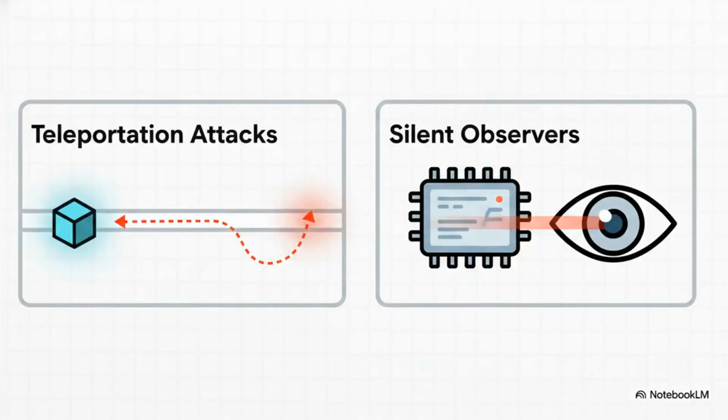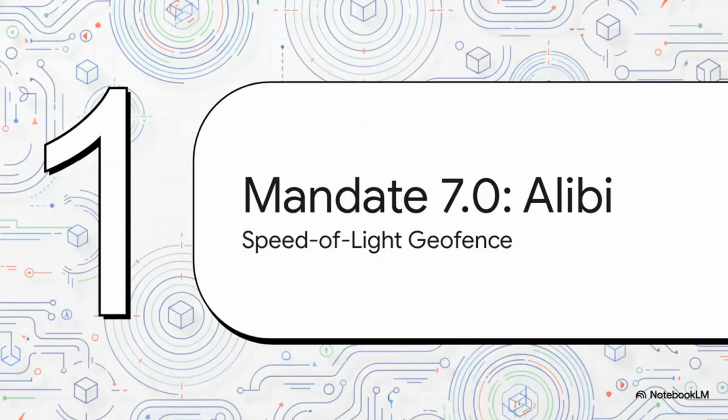Now this hostile memory environment presents two primary threat vectors that traditional security simply can't address. The first is a teleportation attack, the illicit physical migration of a running workload across a geopolitical boundary. The second is the silent observer, covert memory introspection, often using microarchitectural side channels. Our first countermeasure, Mandate 7.0, is designed specifically to defeat teleportation attacks. We call it Alibi routing.